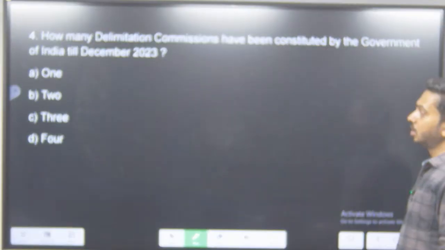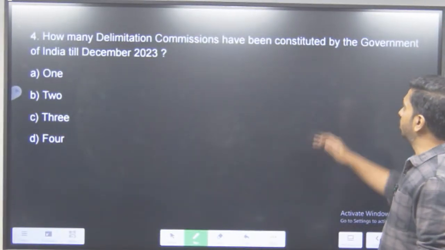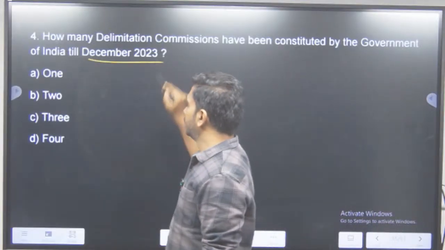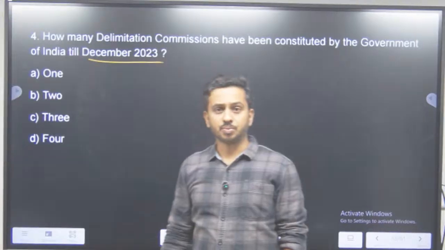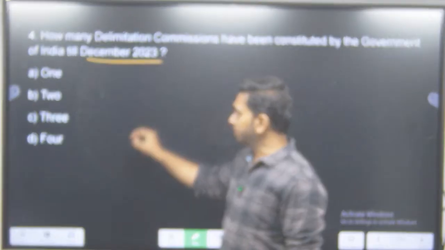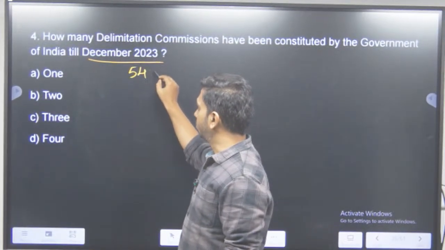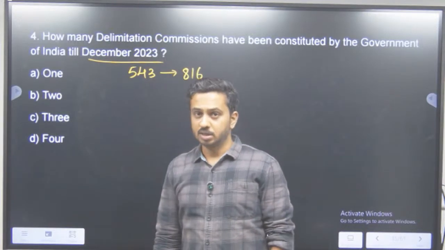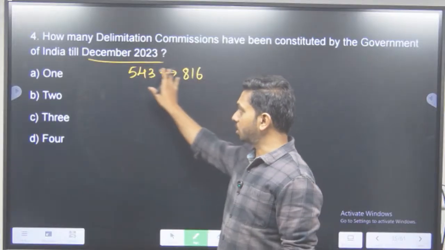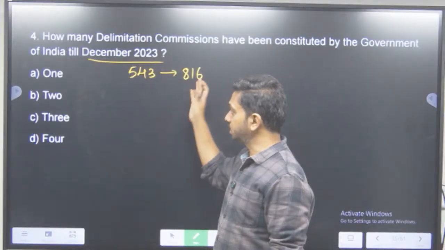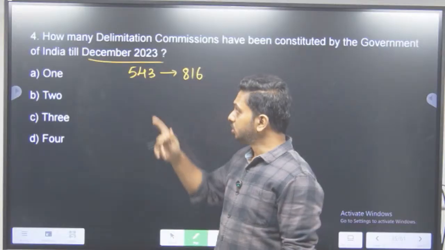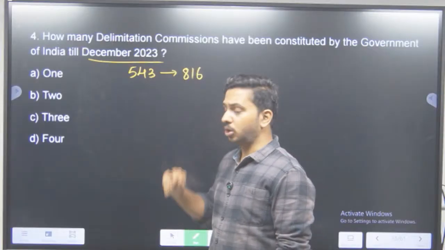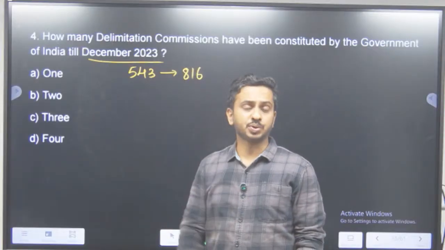Then how many delimitation commissions have been constituted by the Government of India till December 2023? So delimitation is in news even now. In Parliament, we have 543 seats. Now what is the talk that's going on? It might be increased to 816. This news has been going around now. It might be increased to 816 or even more than that. So what is delimitation? Changing the boundaries of different constituencies, changing the number of constituencies, etc.